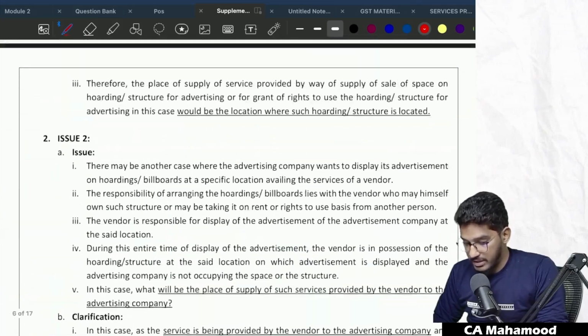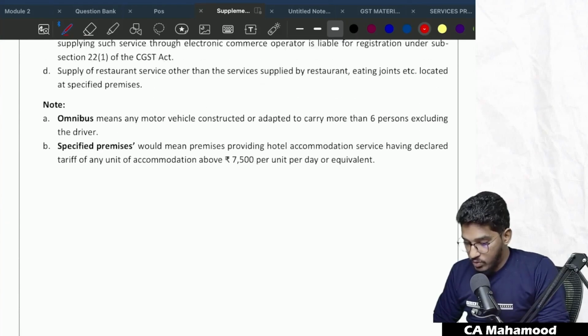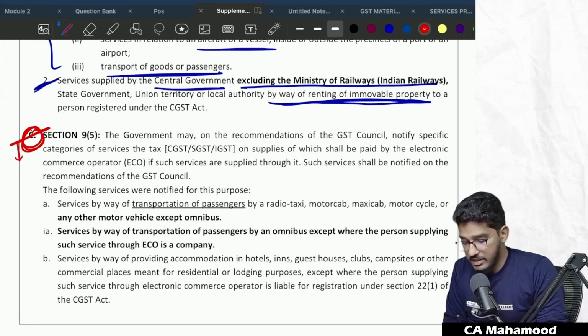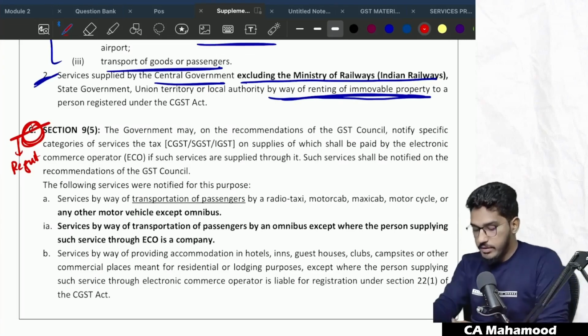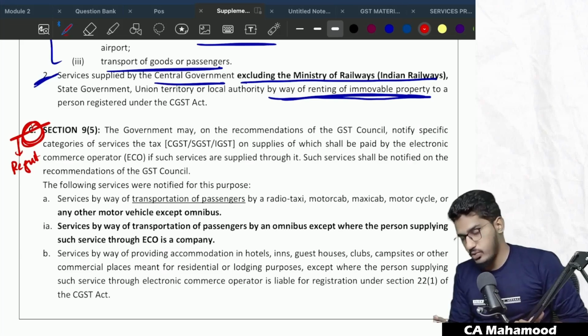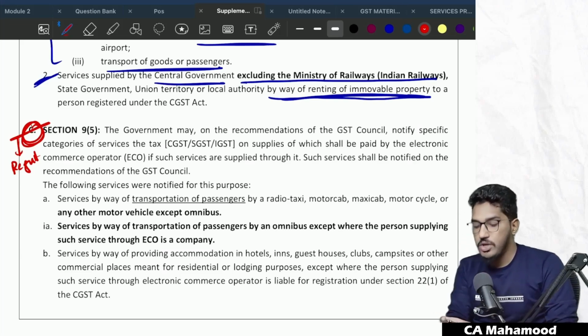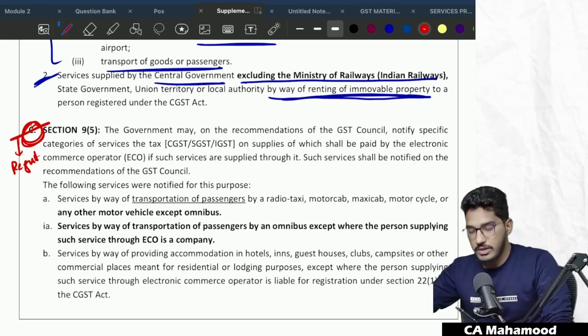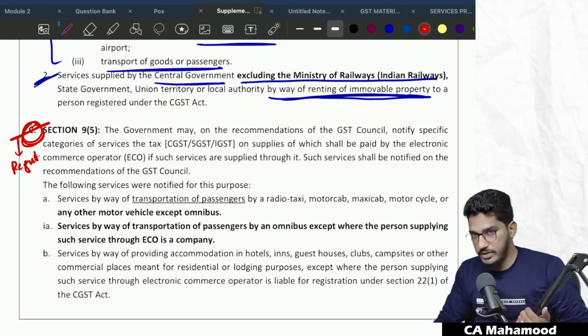With this, we are done with all the amendments relating to exemption as well. There is one more pending thing from charge of GST that we will try to cover now. This 9 subsection 5 is linked with registration. There are some amendments in the registration chapter as well. Both we will try to complete. Okay, so let us have a look at those further amendments now. Going forward, we will discuss the amendments relating to 9 subsection 5. This has so many interrelated concepts, even in the registration chapter. All the interlinked concepts related with 9 subsection 5, we will try to cover.